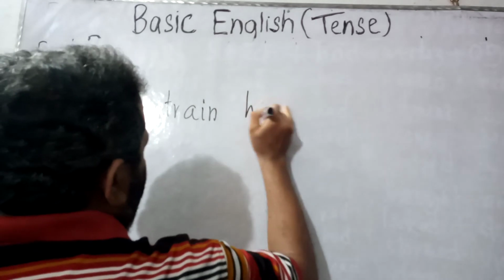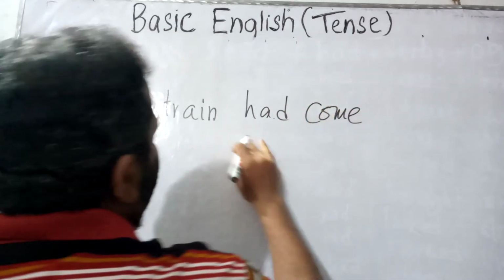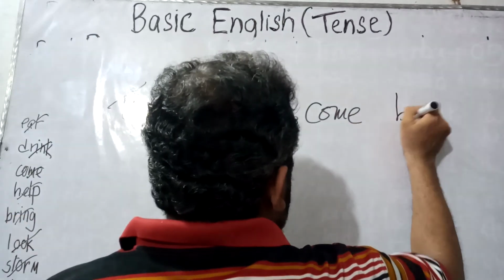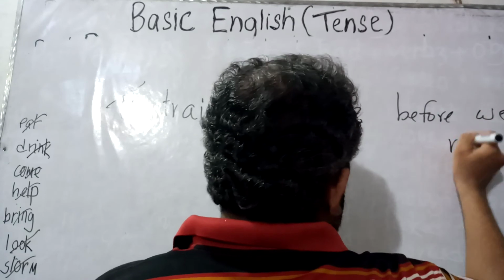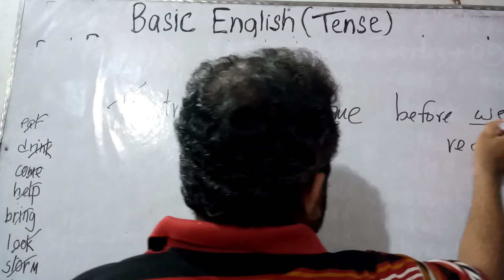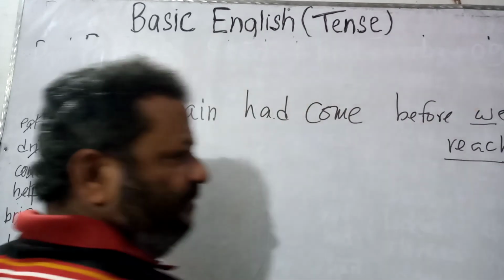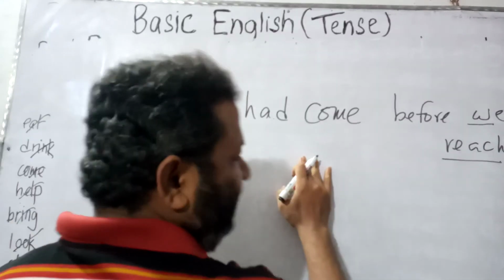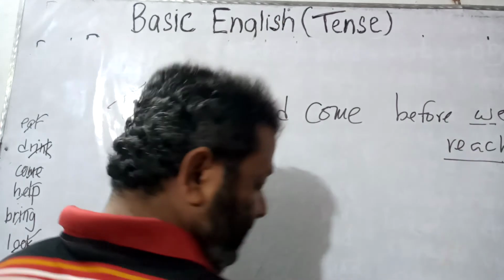So, the train had, verb 3 of the word come is come. The train had come before we reached. R-E-A-C-H-E-D. So this one is subject, verb 2. So this portion is actually past indefinite tense. So past perfect tense is directly related to past indefinite tense.